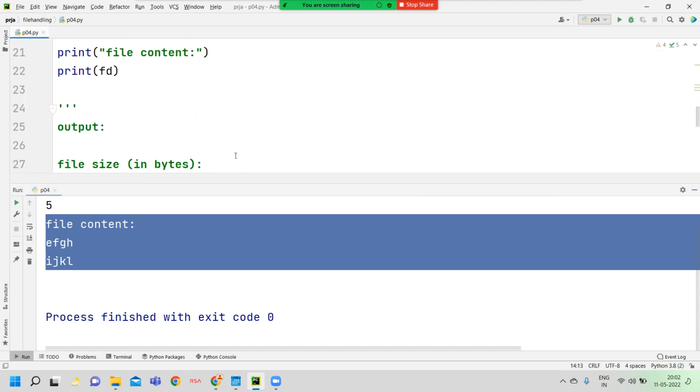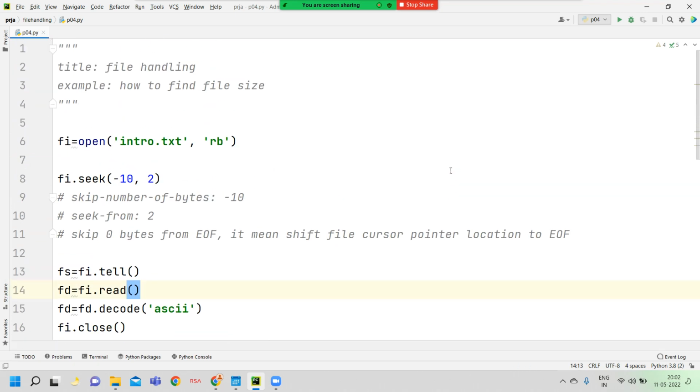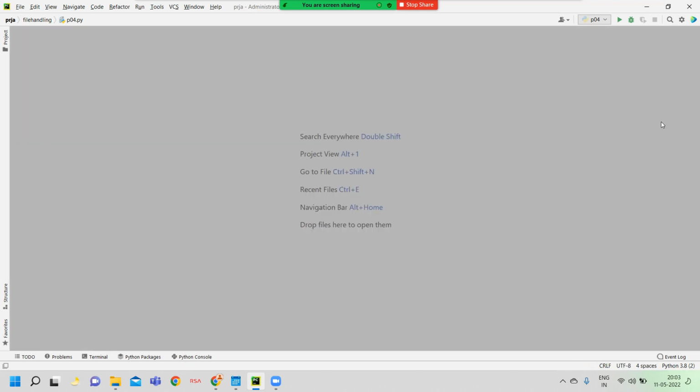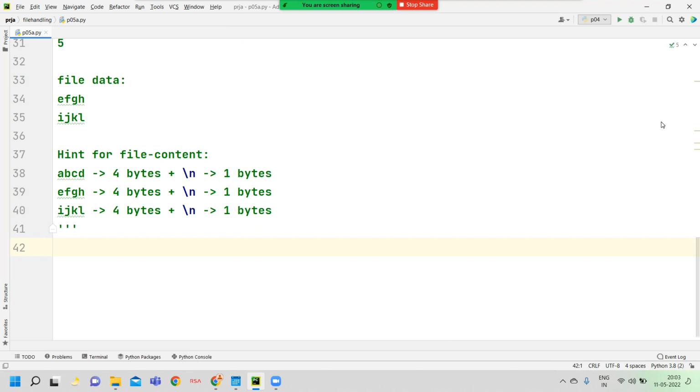Before executing the program, our guessed output and the program's output are both equal. So now we know how to skip a number of bytes from end of file. Okay, sir, how to skip? Now this title is how to. I won't close this program. I will open the next program. That program title is also the same, because only I said.